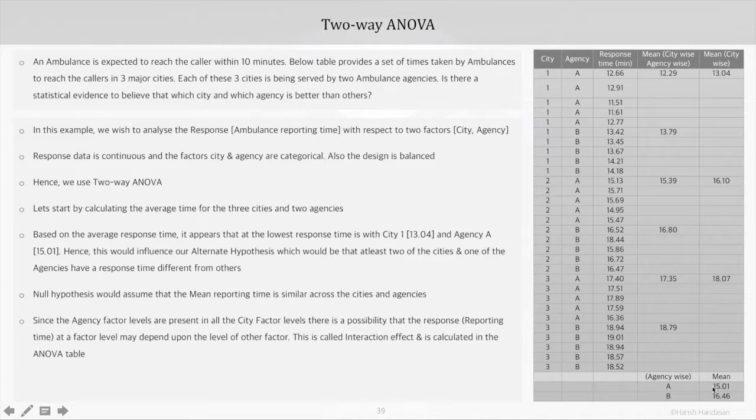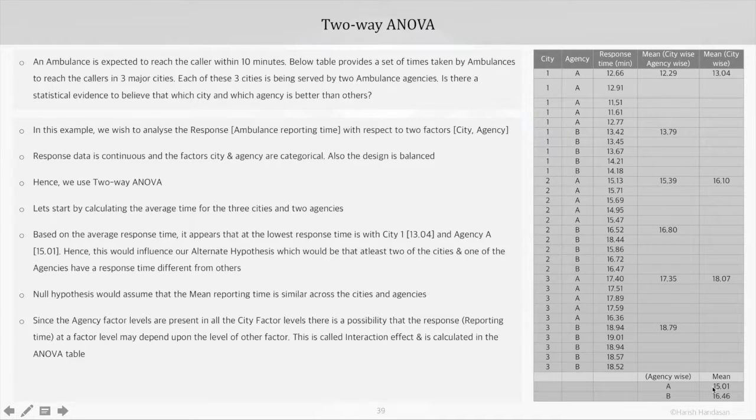Since the agency factor levels are present in all the city factor levels, there is a possibility that the response at a factor level may depend upon the level of the other factor. Like, we have got 2 agencies. Let's say agency A, there is a trend in terms of how the data points are distributed, and this kind of trend we will see across all the 3 cities. Or we have, let's say, cities 1, 2 and 3. Now when it comes to city 2, there is a trend, and this trend we will see across agencies A and B. Now this effect is what we call the interaction effect.